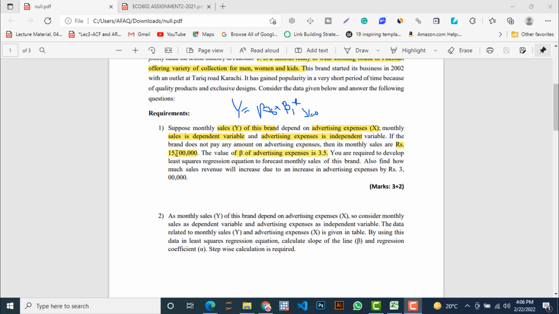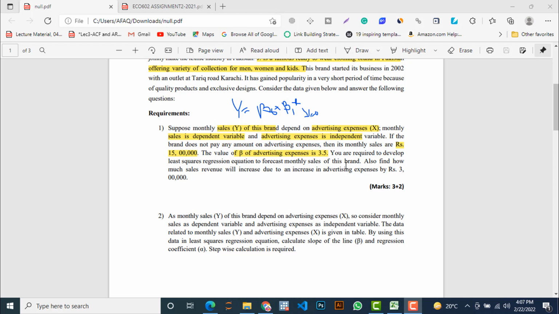So let's go to requirement number 1. Suppose monthly sales, which is noted by Y, of this brand, J Dot, depend on advertising expenses, which is labeled by X. Monthly sale is the dependent variable and advertising expense is the independent variable. Here he states that the sale is dependent on advertisement expense, which is the independent variable. Means sale is a function of advertisement expense.